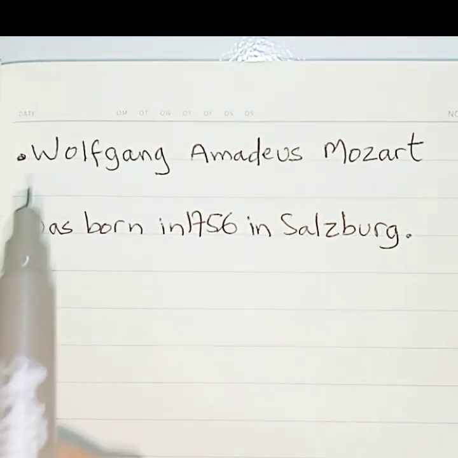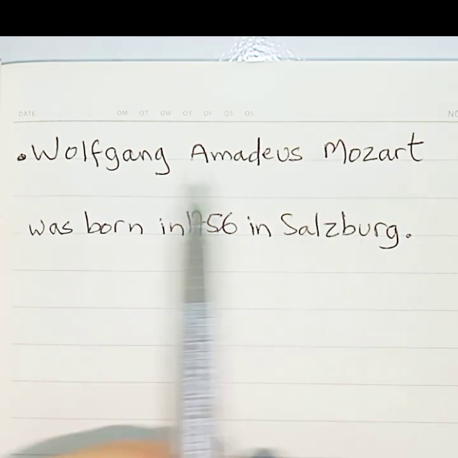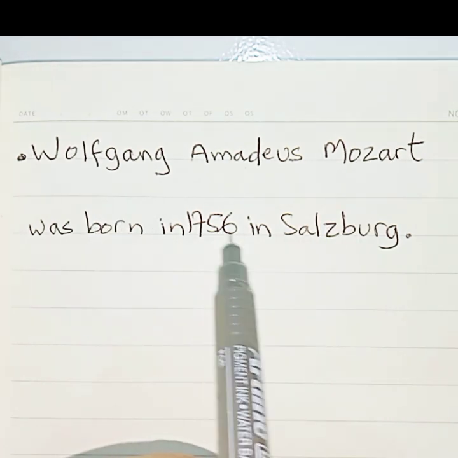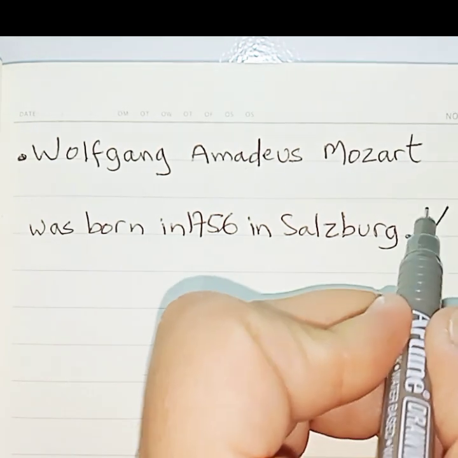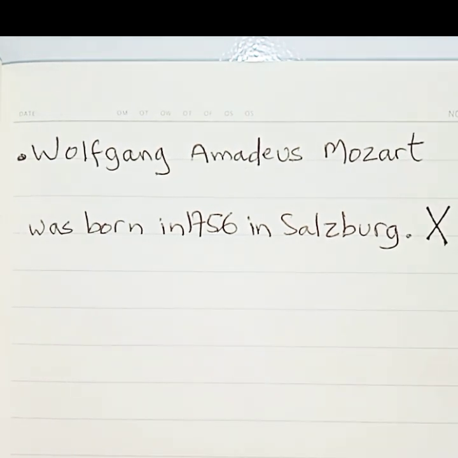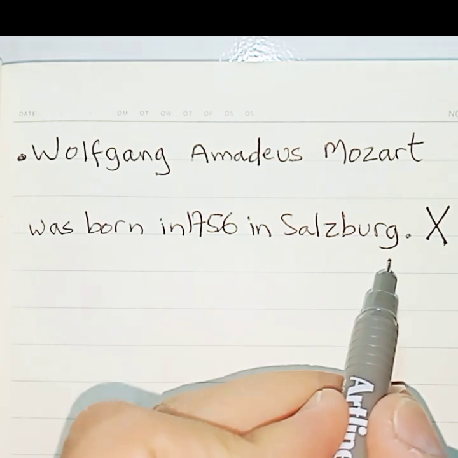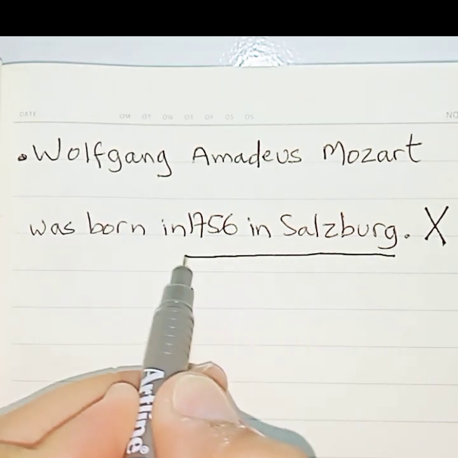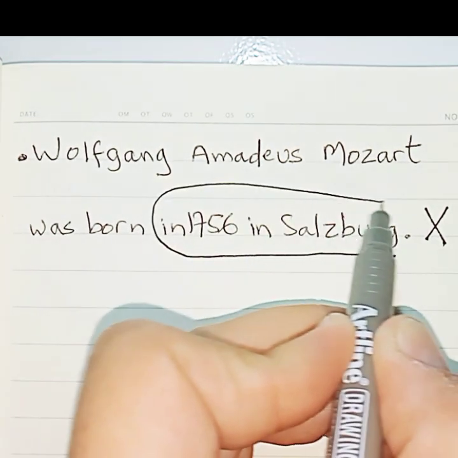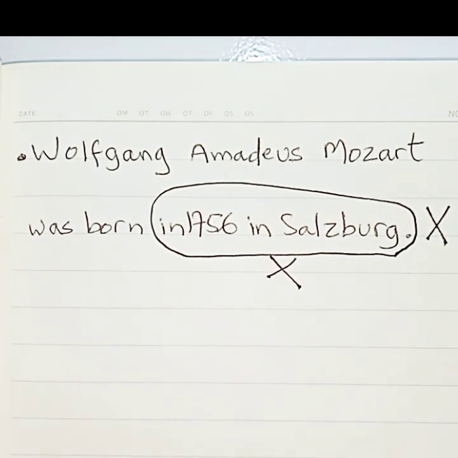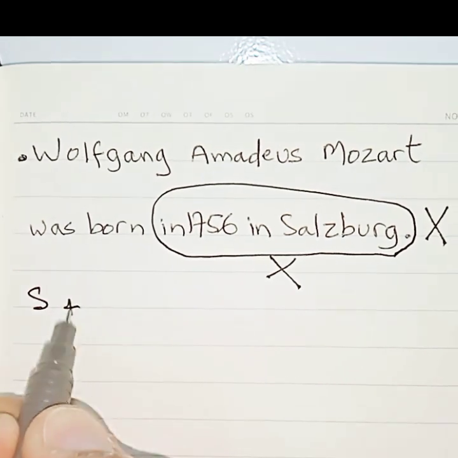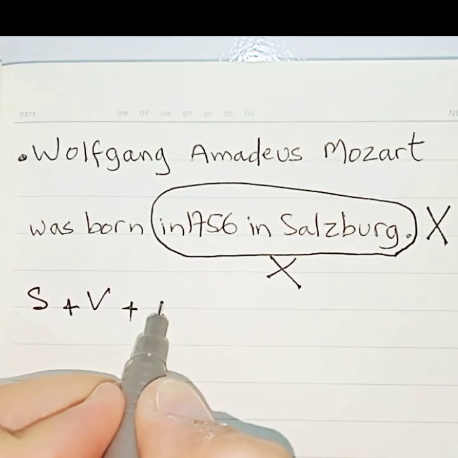Wolfgang Amadeus Mozart was born in 1756 in Salzburg. This sentence looks perfect. However, it's not. Spot the mistake. It's in 1756 in Salzburg. This is the mistake. Why? Here is the detail.